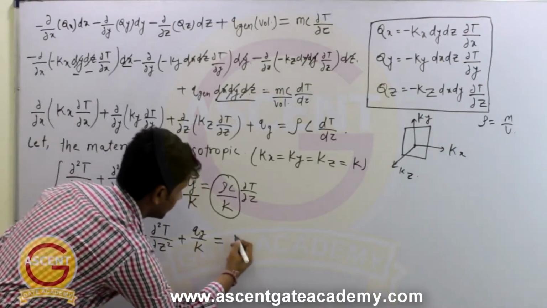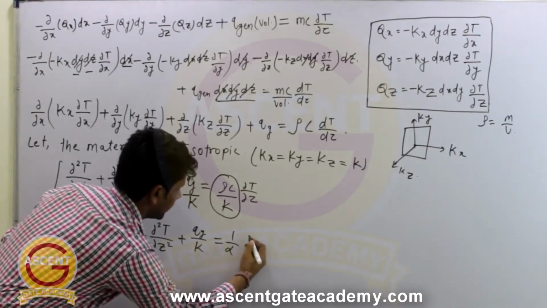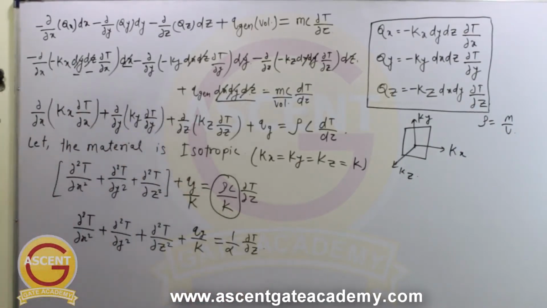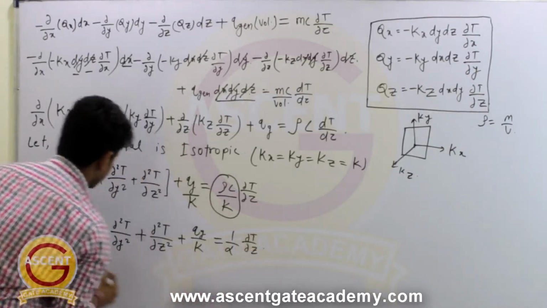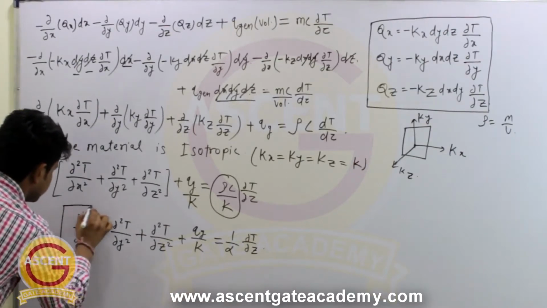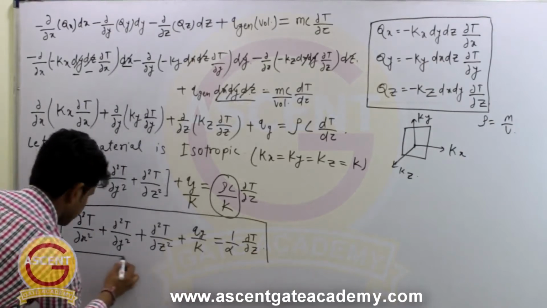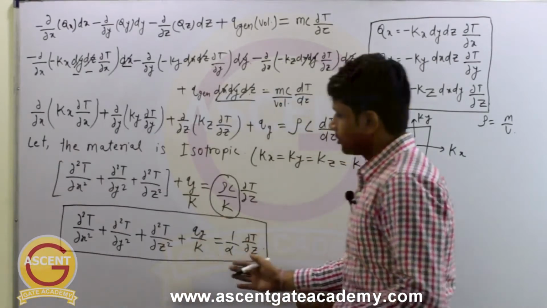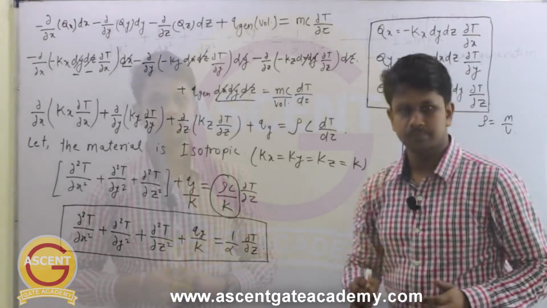We can write 1 by alpha. 1 by alpha into del T by del tau, right? So this is the generalized equation for conduction in Cartesian coordinates. So this equation we have to remember. Okay, so this is the generalized equation of conduction in Cartesian coordinates.